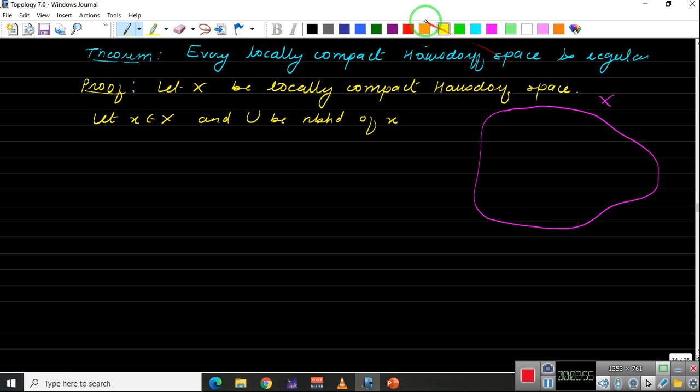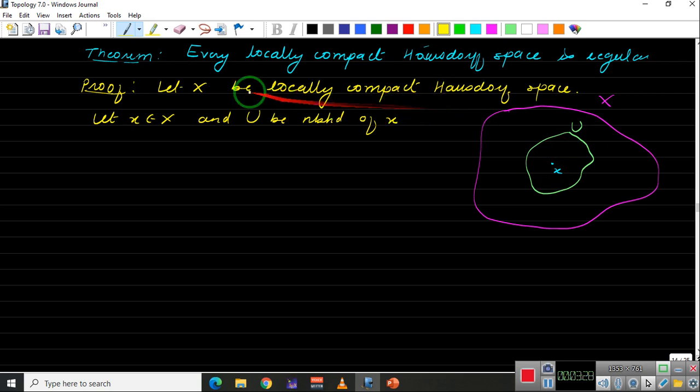This is my point x, this is my U. Now we need to get a neighborhood of this x whose closure is contained inside U. If we are done with that, we are done with the proof.